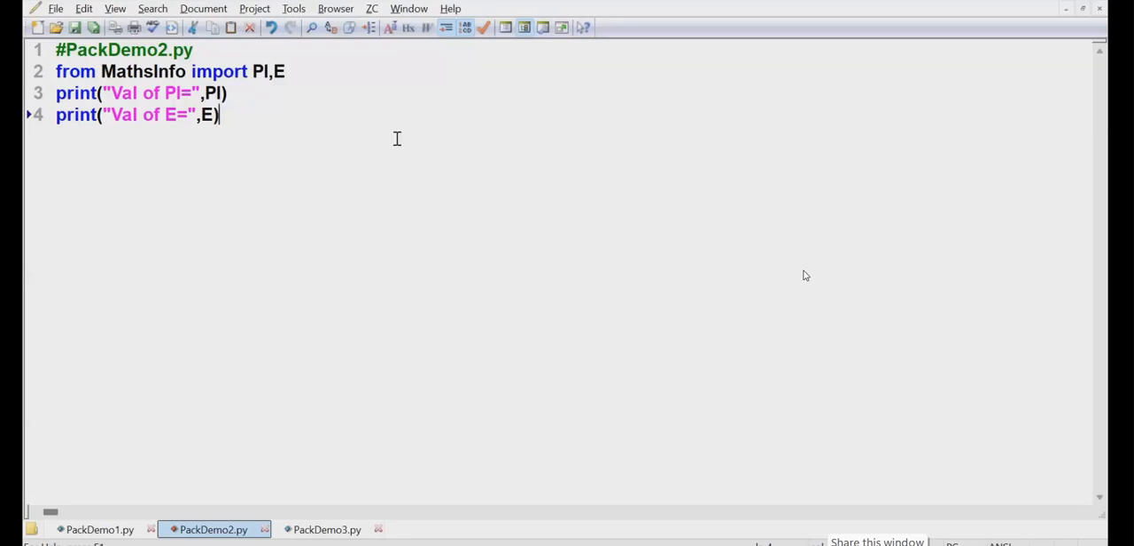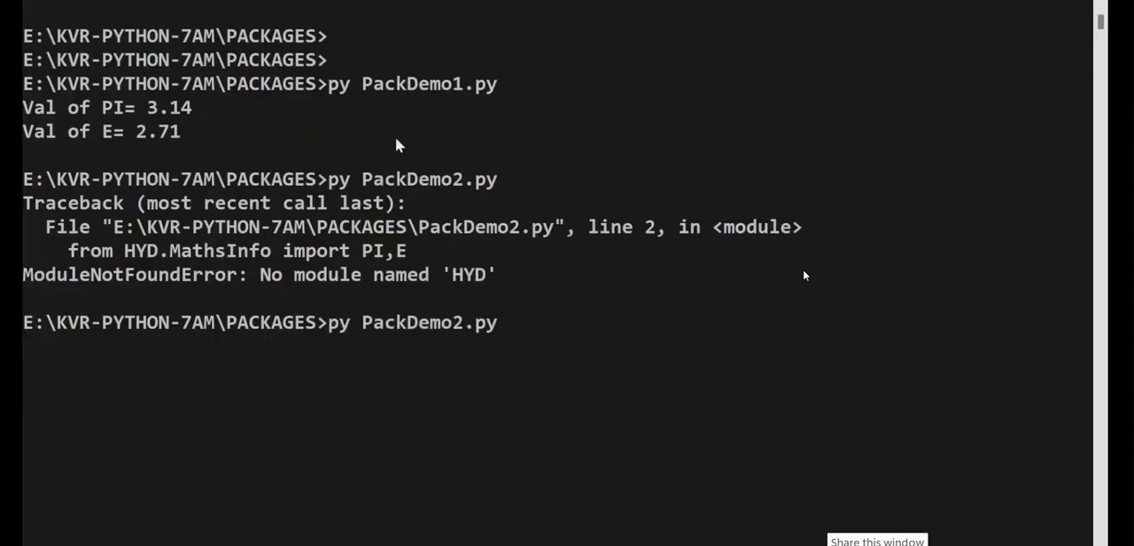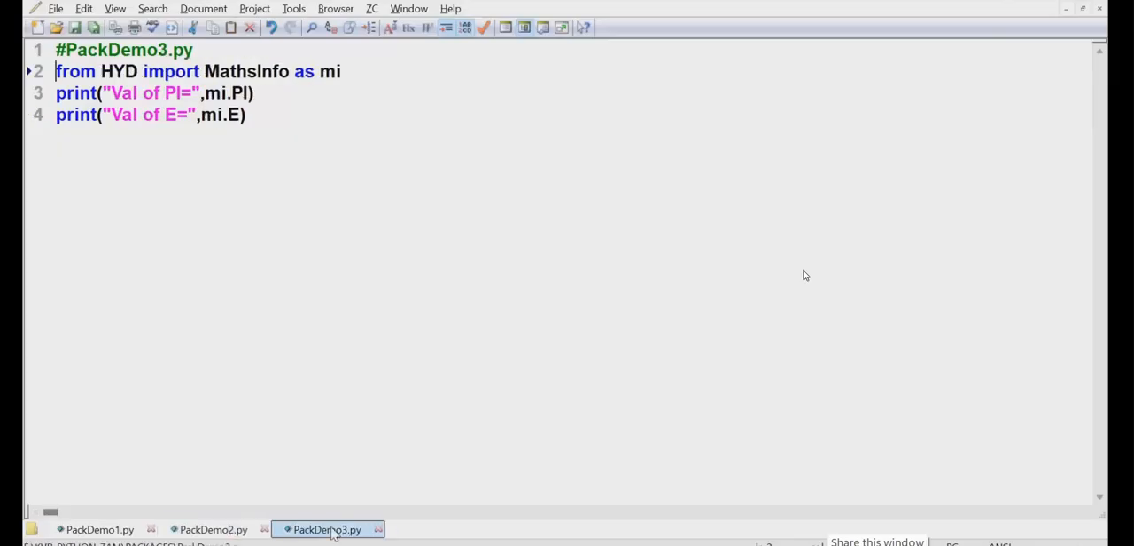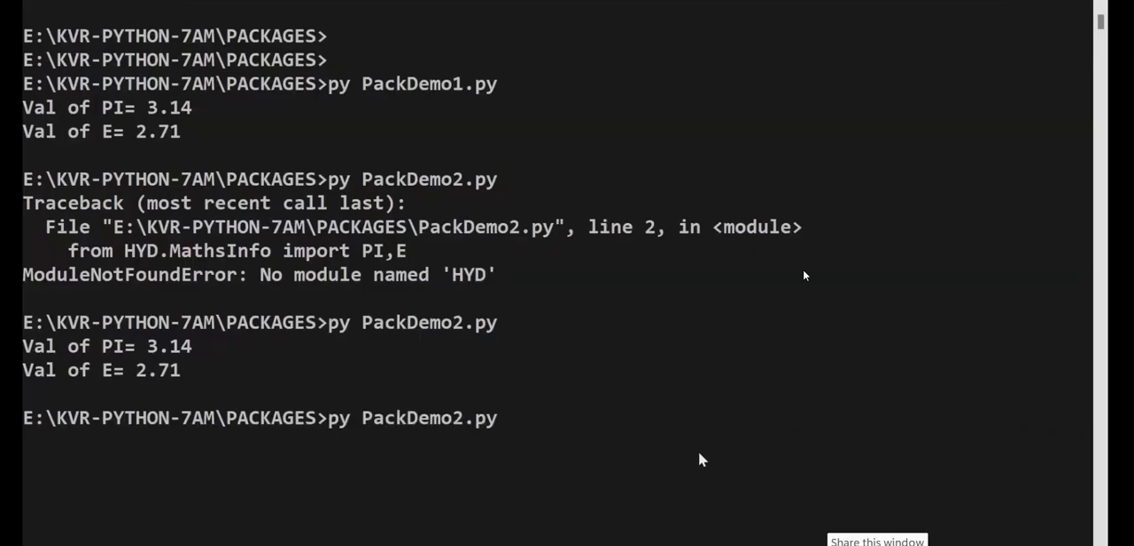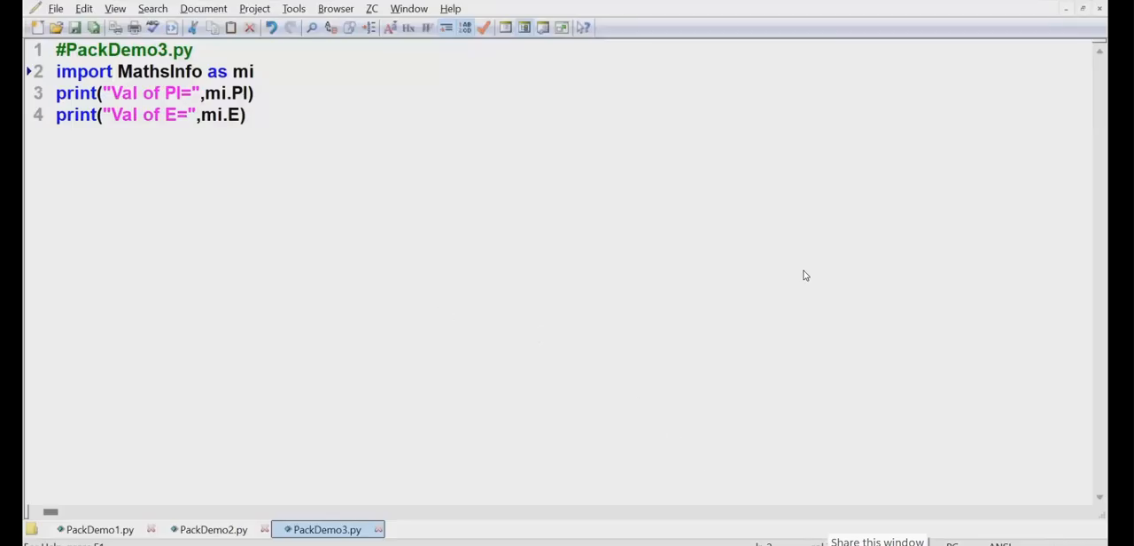Are you following? Yes. Execute it. Got the answer. Go to PyCharm demo 3. Remove this from this place, and import matchinfo, no problem. This is important. Execute 3.py. Got the output. How many times did we do it? One time.